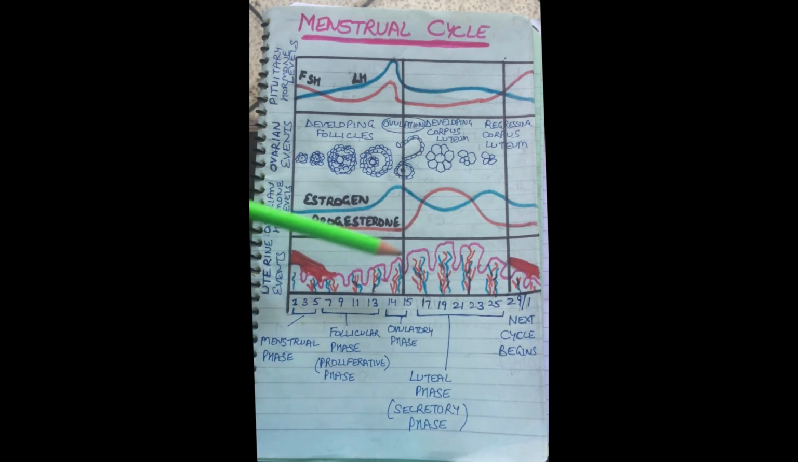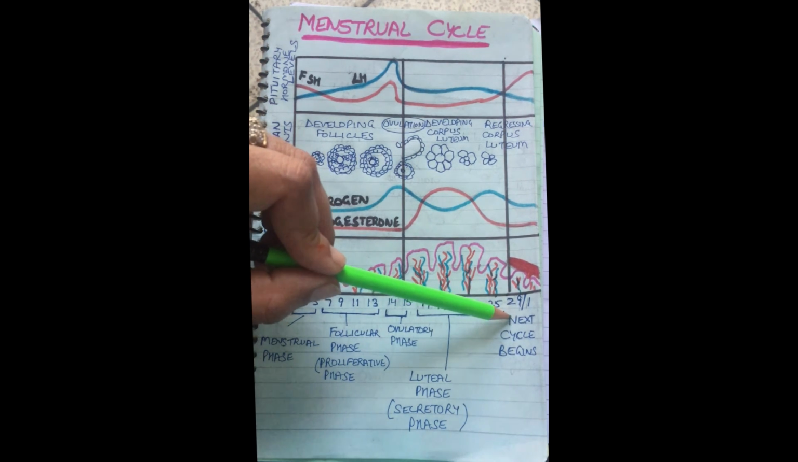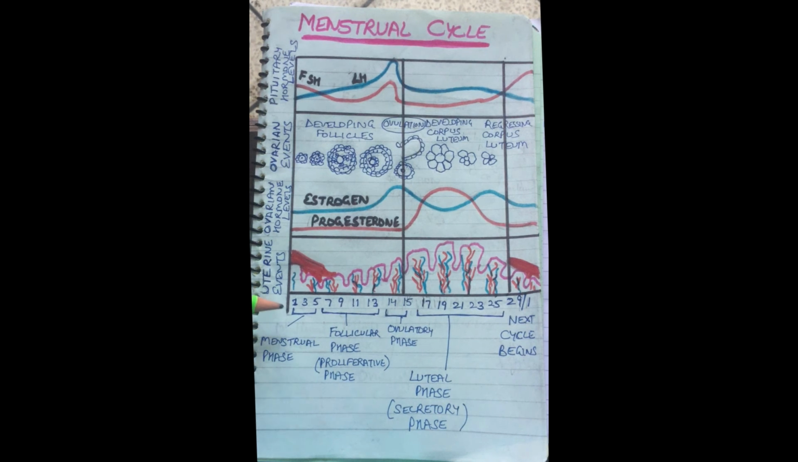So let us see what different phases occur during this menstrual cycle. The menstrual cycle is a cycle of events occurring from the first menstruation, meaning vaginal bleeding, to the next menstruation. That is why it is called the menstrual cycle, and these cycles are repeated every month in a female.